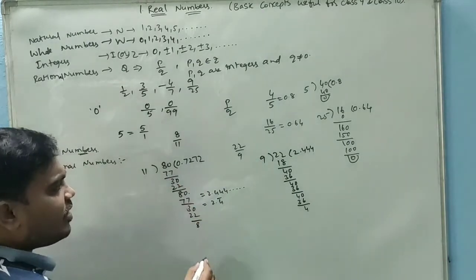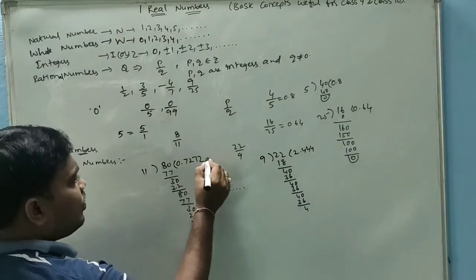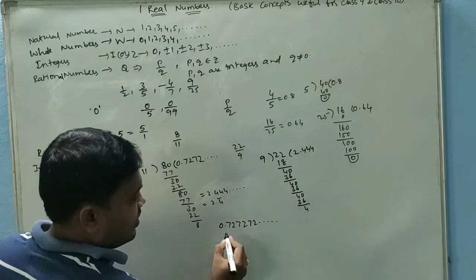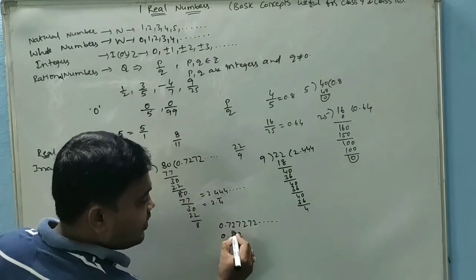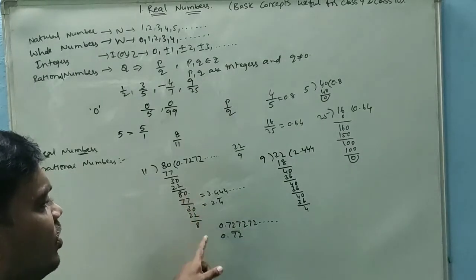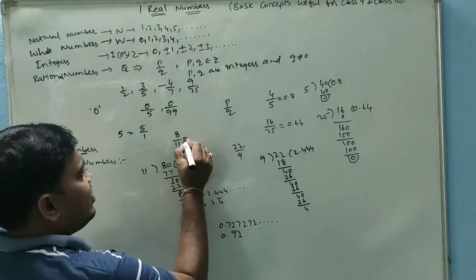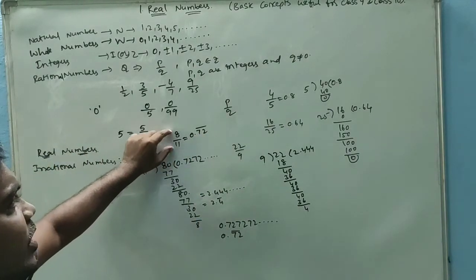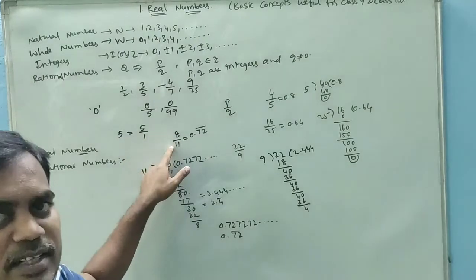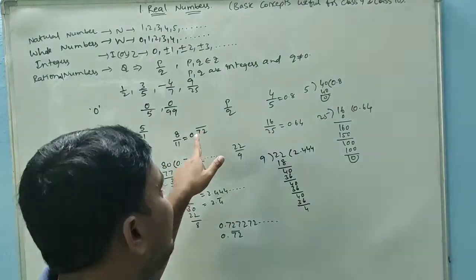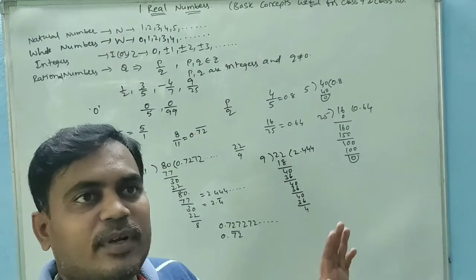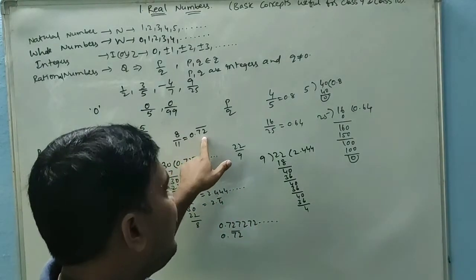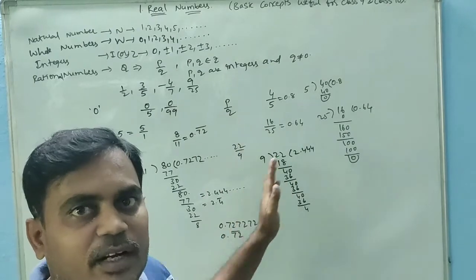So here the remainders are 8 and 3 repeating. So this is equal to 0.72 bar, where bar is for 72. So 8 by 11 we can write as 0.72 bar. 8 is an integer, 11 is also an integer, so it is a rational number. While converting this rational number into decimal form, we got 0.72 bar. It is non-terminating, but it is repeating. So 72 after 72 after 72, like this it will be continuous.